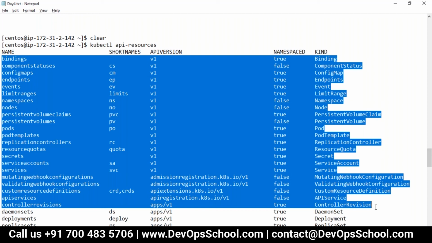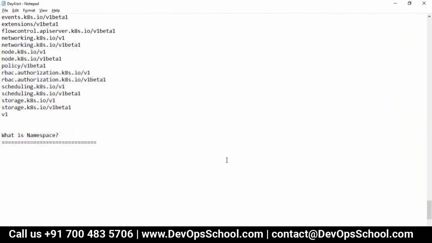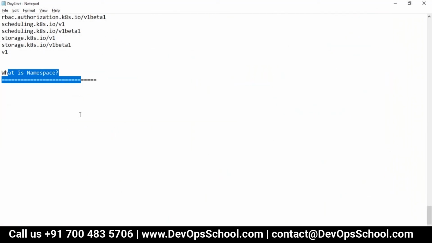Okay, so at cluster level, everyone can access. At namespace level, only those inside that namespace can use it. So this is the namespace. All of you have understood this concept of namespace now? Yes.